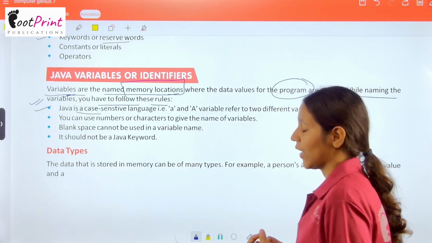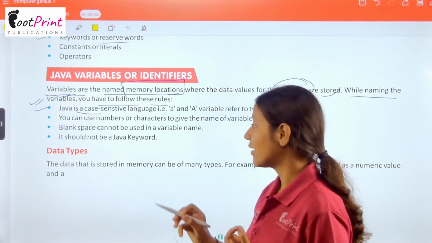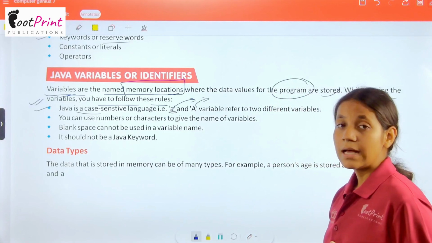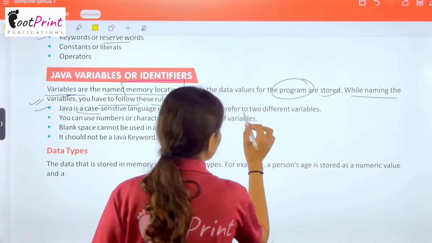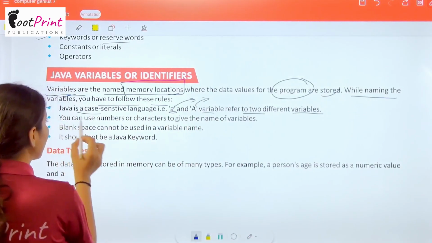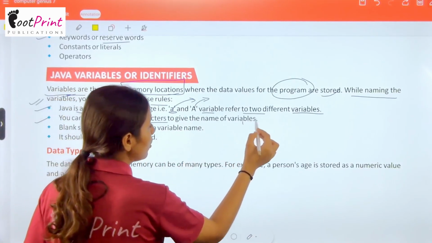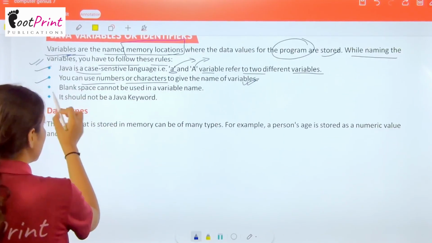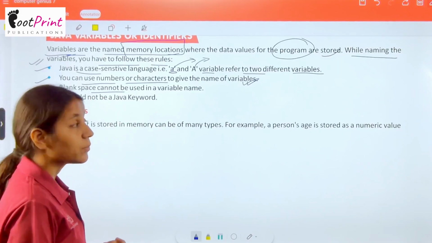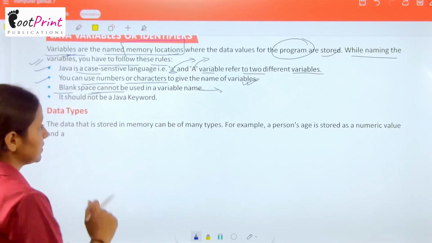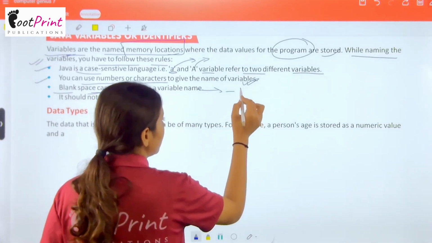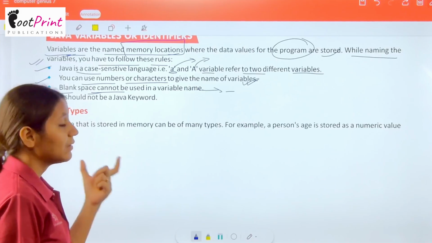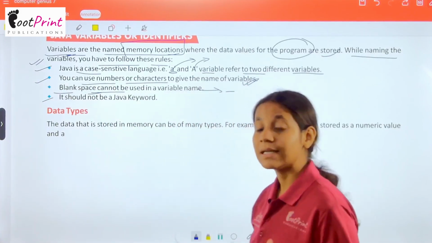In this also, you have to follow these rules. Java is a case-sensitive language. That means you have to be aware of which case you are using, a small a or a capital A. These refer to two different variables. Now you can use numbers or characters to give the name of a variable. आप variable को भी name दे सकते हैं with the help of any number or character. Blank space cannot be used in a variable name. Variable के name में आप blank space नहीं दे सकते. Okay, instead of that we use underscore. Now it should not be a Java keyword. So इसमें आपका Java keyword नहीं आना चाहिए.